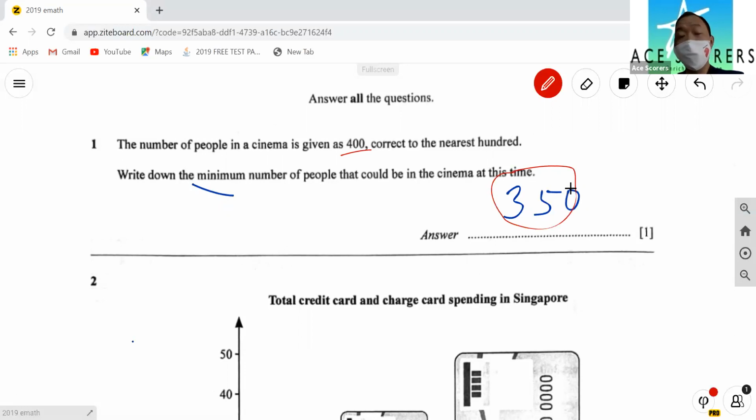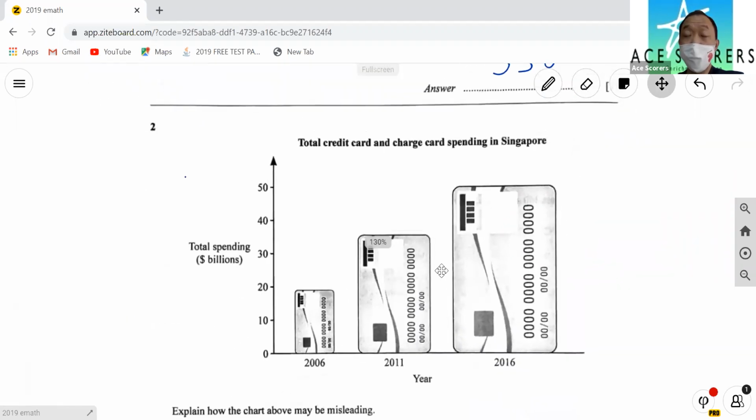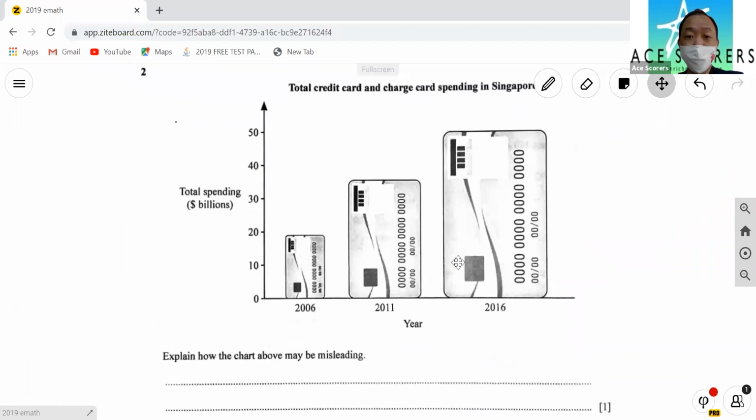So this is more like a trial and error kind of question. Now you know it cannot be 351, and it also cannot be 349, because if it's 349, rounding off to the nearest 100, it will go downwards. So we're not going to go there. We want to go up. So 350 rounded off will just nicely become 400. So that's a pretty good start for the 2019 O level.